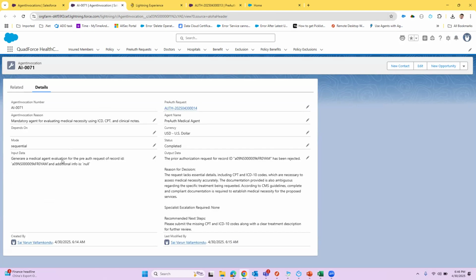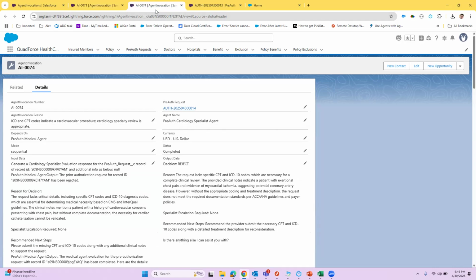So let's see what our agent generated as the medical agent evaluation for this record. If you can see, the output is that the request lacks some essential data, including CPT and ICD codes. So this suggests rejection. The same with the cardiology terms: since the request has cardiology-related terms, it swarms the cardiology specialist agent as well. So you can see how intelligent it is acting.